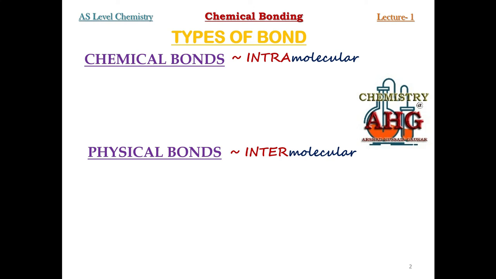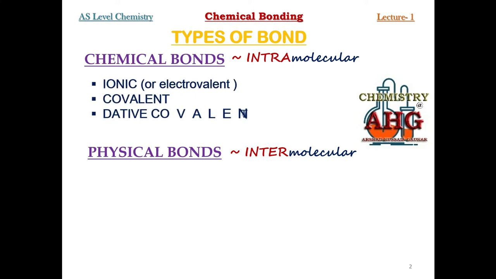Now, what you must remember, generally there are two types of bonds, physical and chemical. And further, each one of these two types has four subtypes. Some of these subtypes you people are familiar with, but all these subtypes we will discuss in your AS syllabus. Now, what are the four subtypes for each of these two types? For chemical bond, you know some information about these types of bond: ionic bond or electrovalent bond.